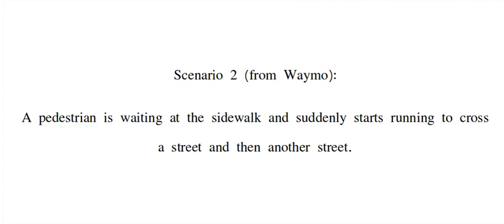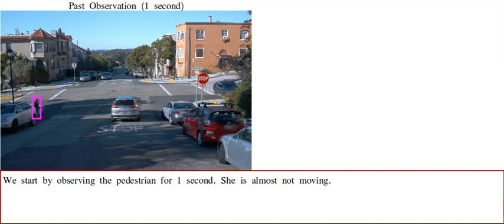In the second scenario, we observe the pedestrian waiting at the sidewalk, and then suddenly starts running to cross a street and then unexpectedly cross the next street. The pedestrian is slightly moving, showing no evidence to cross the street at a fast pace.